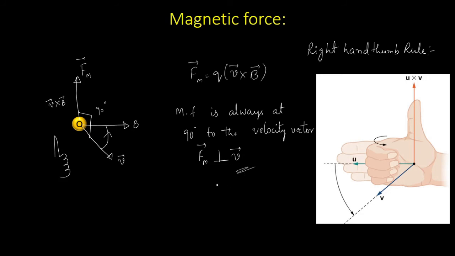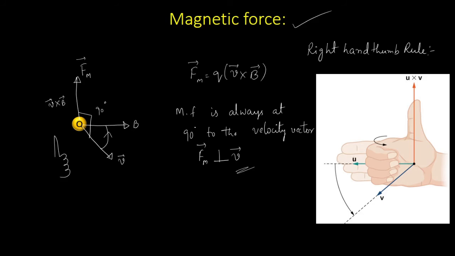So this is very interesting. Irrespective of whichever direction the charge is going to move, the force will always adjust itself so that it becomes perpendicular to the direction of the velocity vector. That is the beauty of magnetic forces.